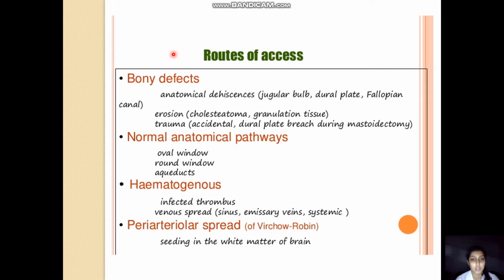Hematogenous spread can also occur through the infected thrombus going into the lateral sinus through the small emissary veins, or leaching into the internal jugular vein through the sigmoid sinus. Periarterial spread along the Virchow-Robin spaces is also a known route of access, which is a seeding in the white matter of the brain.